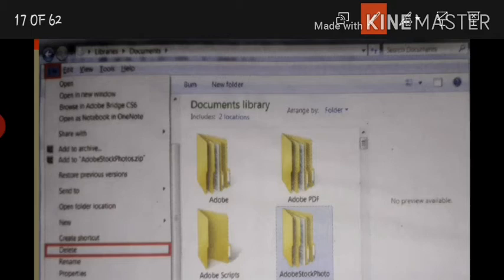The first one is the file menu method, the second one is the organize menu method, and the third one is the right click method. First, the file menu method to delete a folder. First select the folder which you want to delete. Select the source item and go to the file menu option, followed by the delete option.